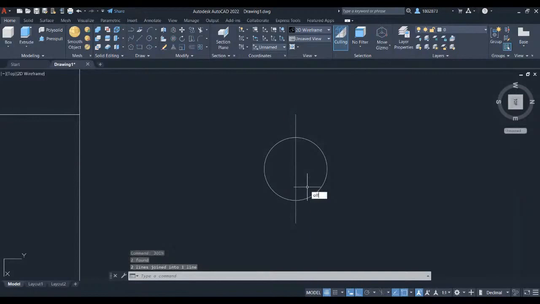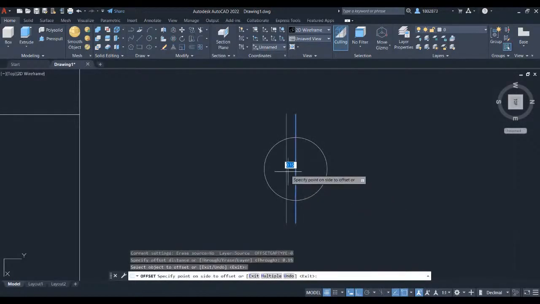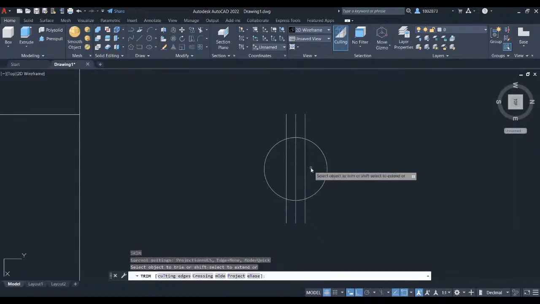Let's create an offset to create a parallel line. Type in off and select offset. Let's specify the offset distance to be in 0.15 and press enter. Select the line and left click here. Select again this line and left click here. Let's trim out the lines. Press TR for trim and press enter. Trim out the lines which are not included to our sketch.